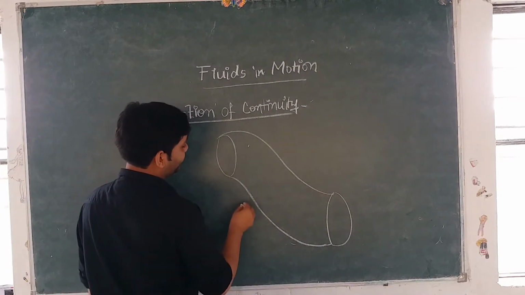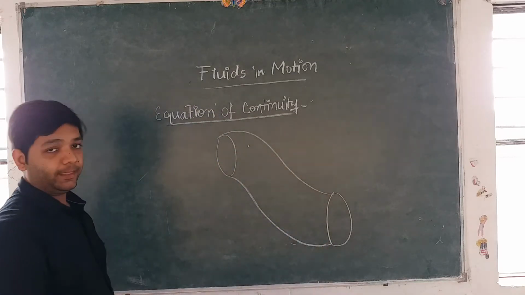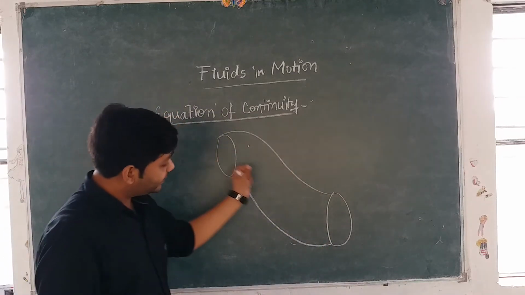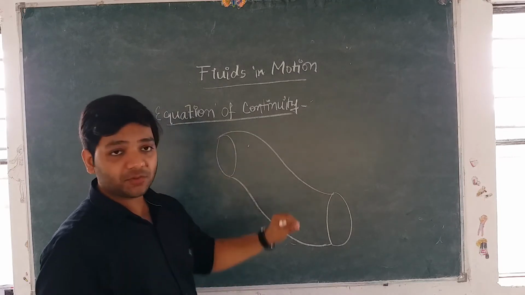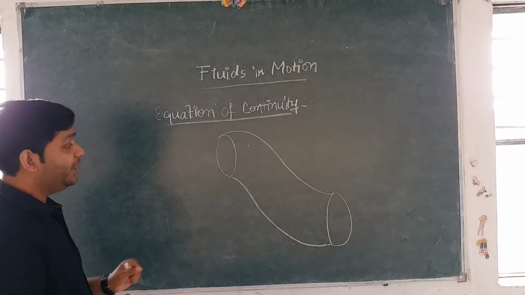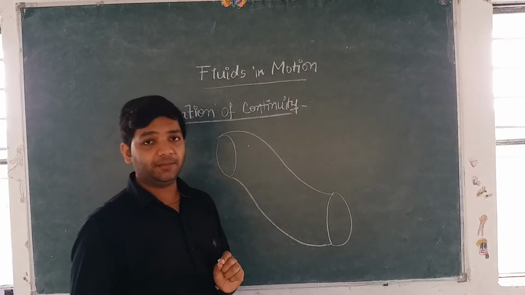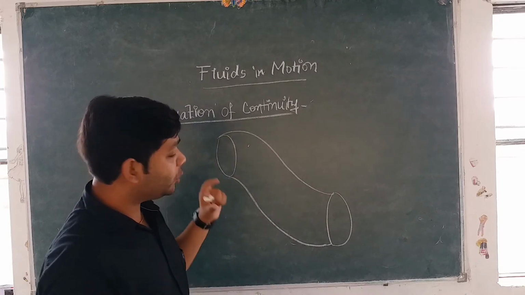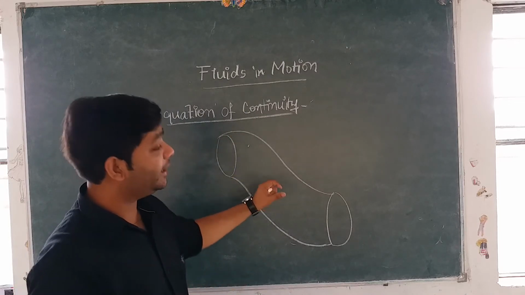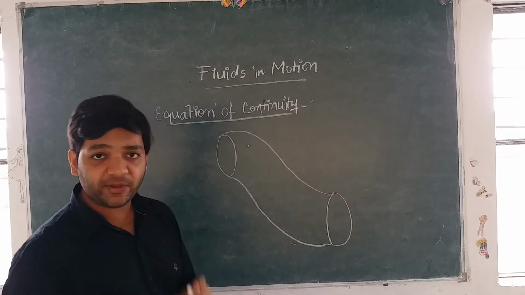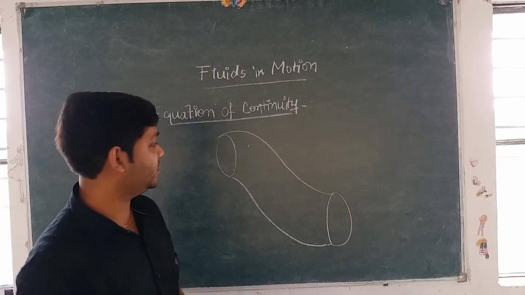And let's say there is some liquid flowing inside this pipe, and we will assume in all our derivation that the flow is a streamline flow and the fluid flowing in this pipe is incompressible. That is, you cannot compress that fluid. The volume is fixed. We will assume these two things and do all our derivations.